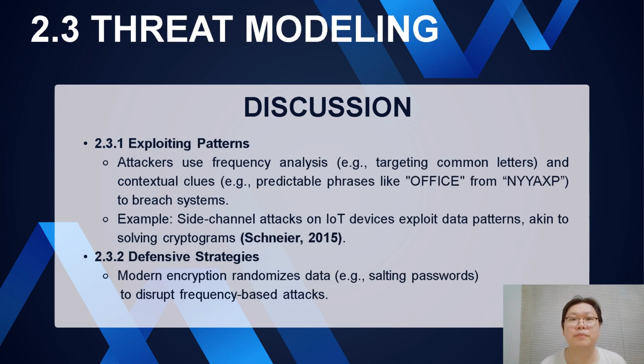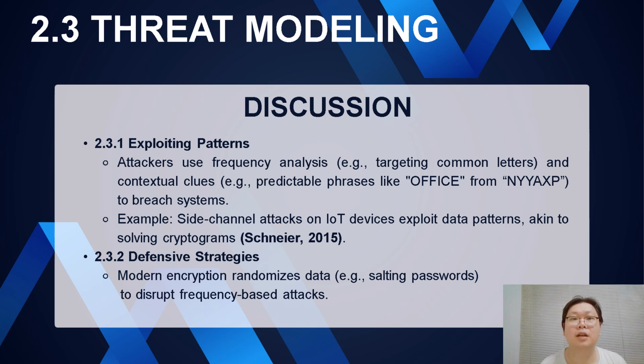Threat modeling. Attackers today are modern code breakers. They exploit patterns like frequency analysis in ciphers or predictable phrases in encrypted data. Consider Bruce Schneier's 2015 example, side-channel attacks on IoT devices. By analyzing power usage or timing, hackers infer encryption keys, just as solving NYYAXP as office relies on contextual guesswork.